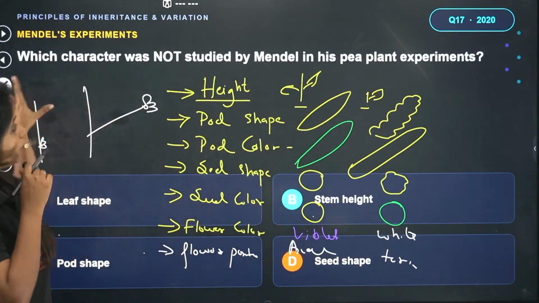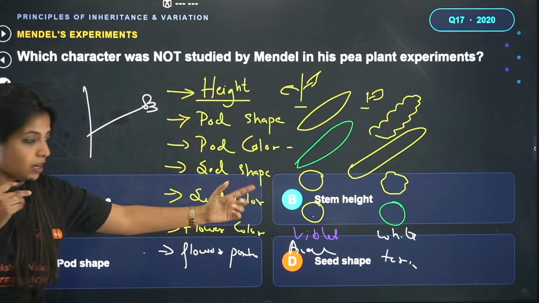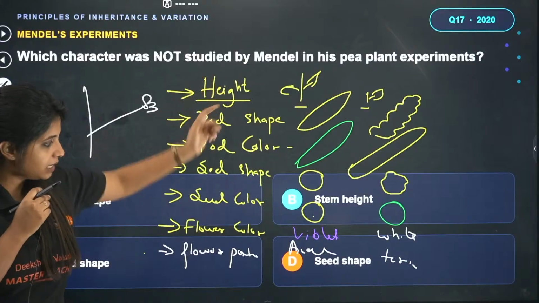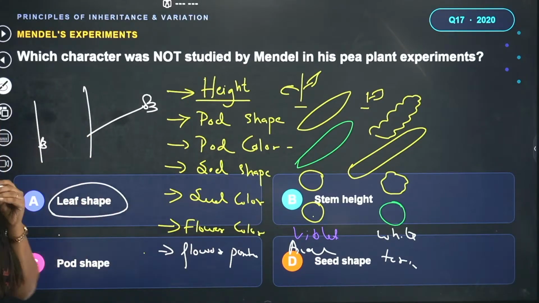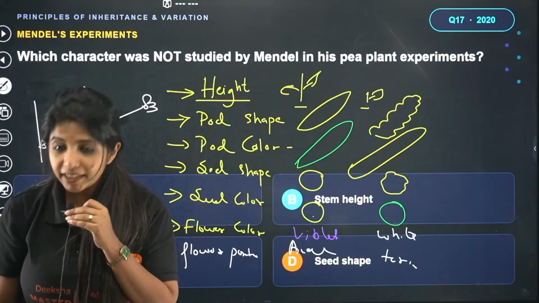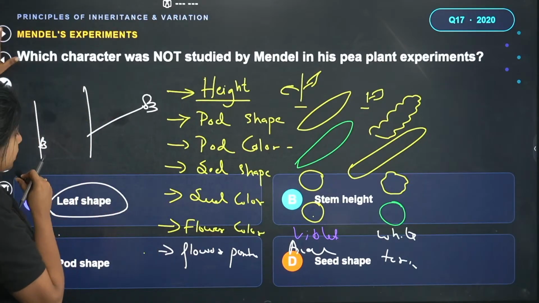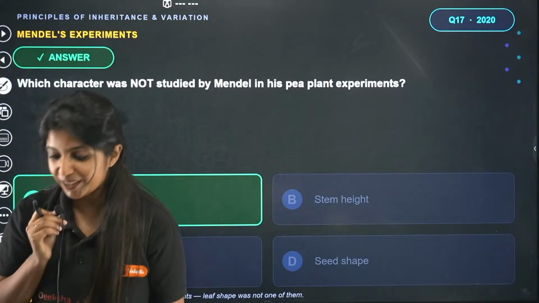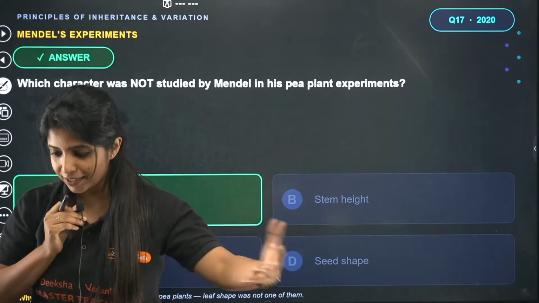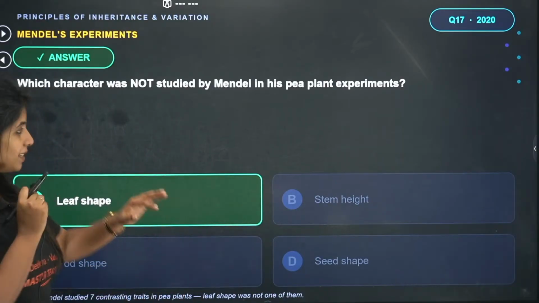Here the question is, which character was not studied? Stem height is studied, seed shape is studied, pod shape is studied. What is not studied? Leaf shape. Got it? Which is why the answer for this question becomes A. I hope now it's clear, Sania. And Gangotri, I'm so sorry, there was a doubt for another student. That's why I stopped. I hope that's clear now.